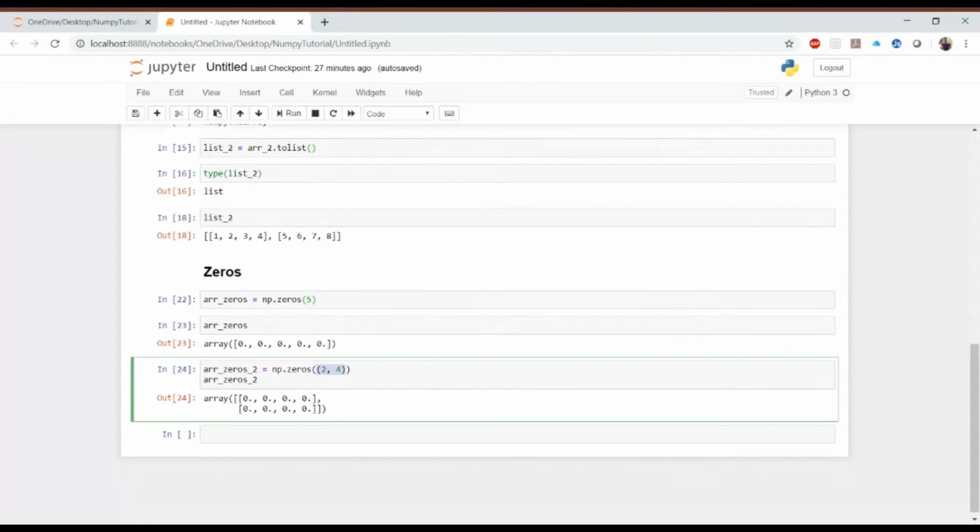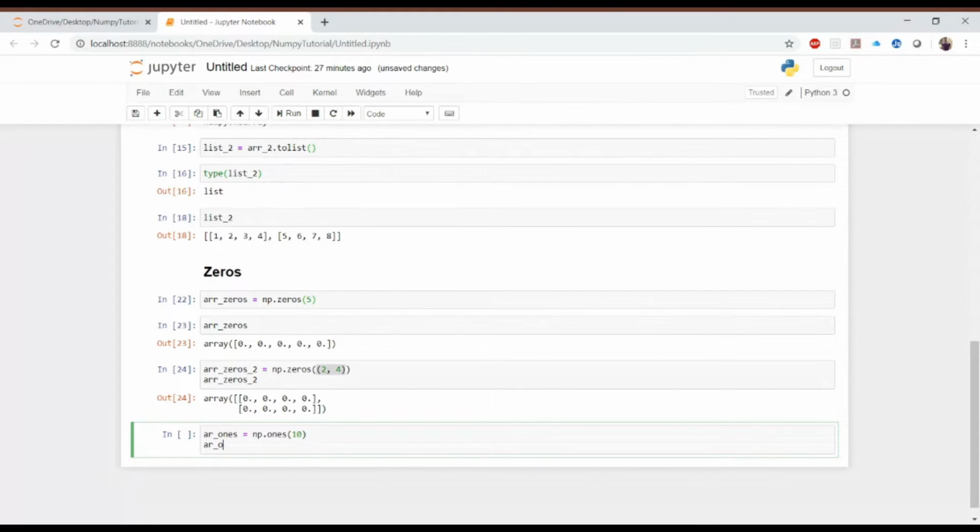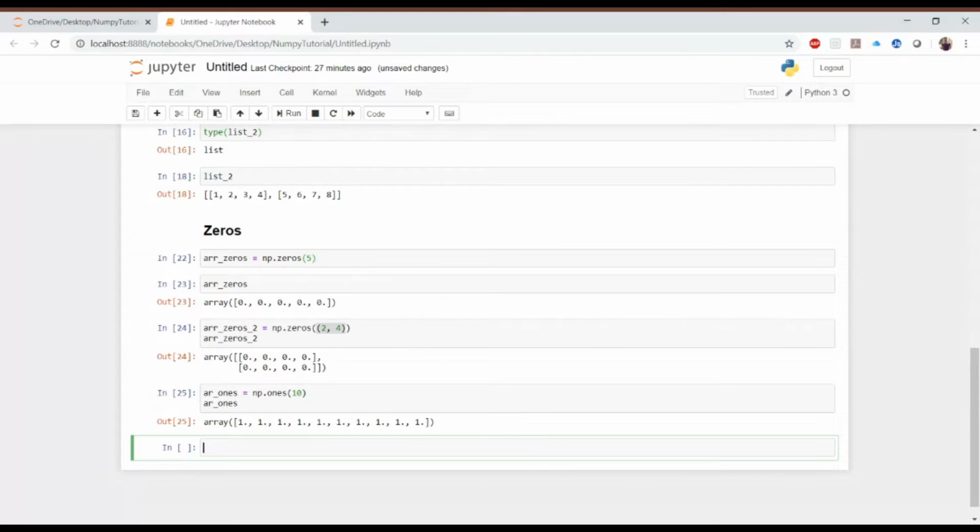Similarly, there is also the ones function. If I do array ones is equal to np.ones and I provide 10 elements and then I print array ones, we'll get 1 values.